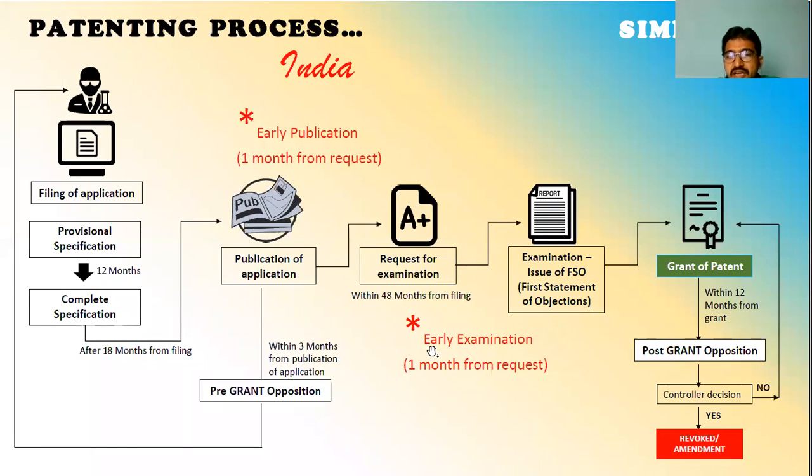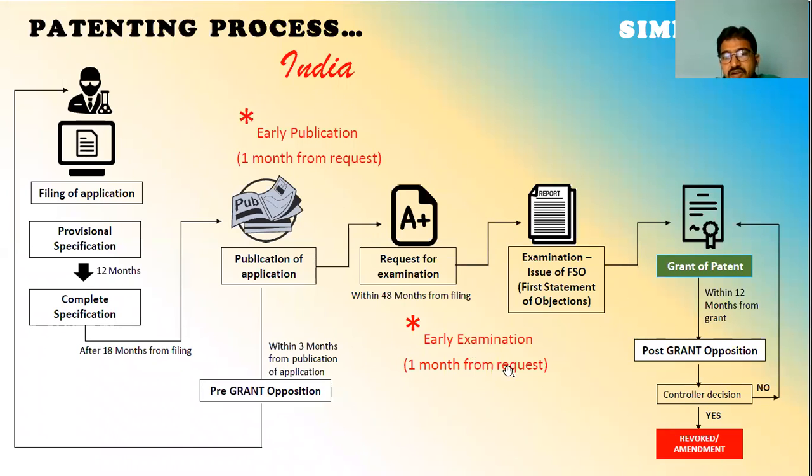You can also opt for expedited examination, an option like early publication. But there is a constraint: only a startup, a small entity, an applicant coming from another country, like under PCT, or a case where any one of the applicants is female. These are the four cases: small entity, startup, an international applicant from outside India, like PCT, or a female applicant.